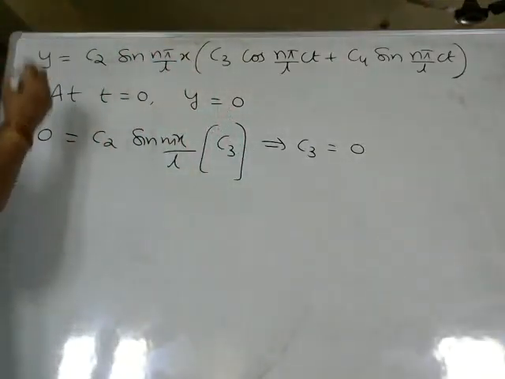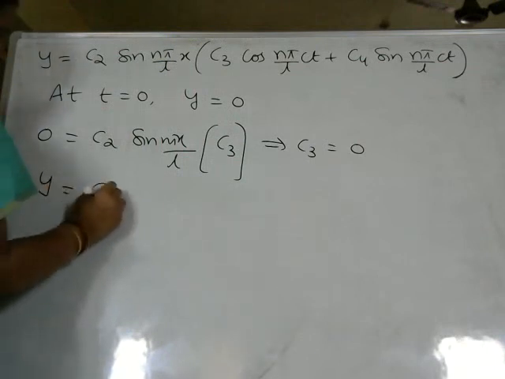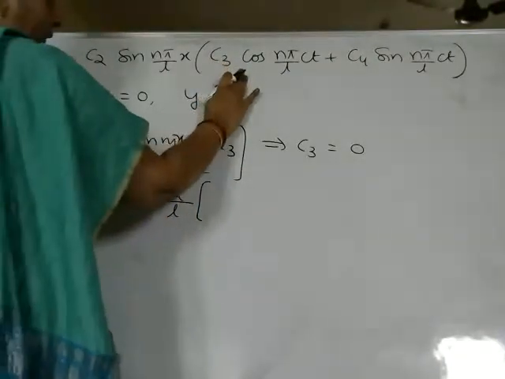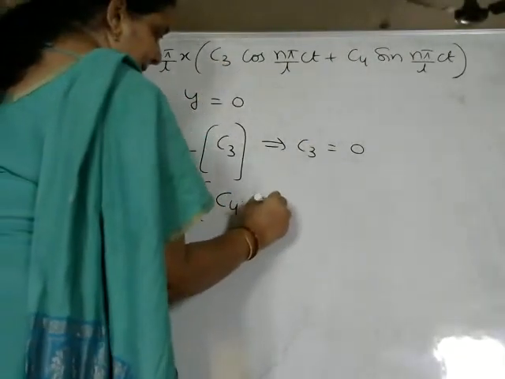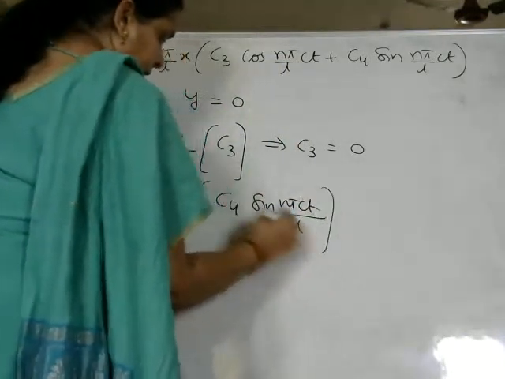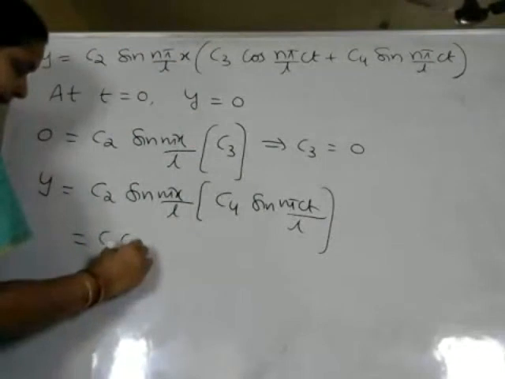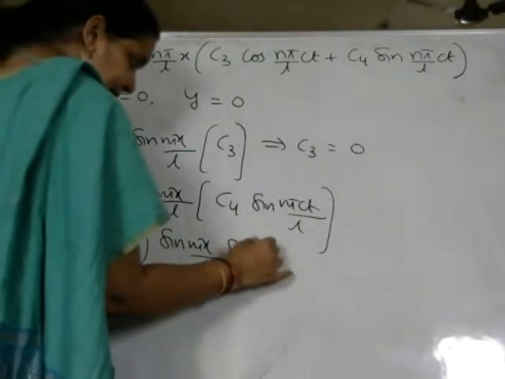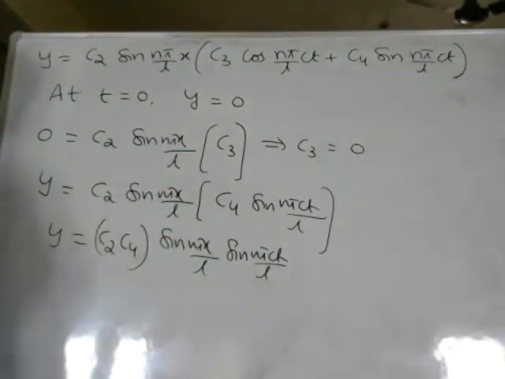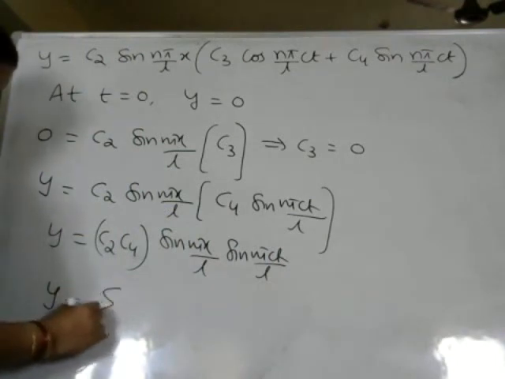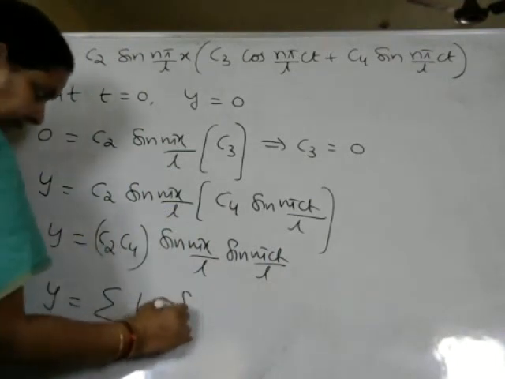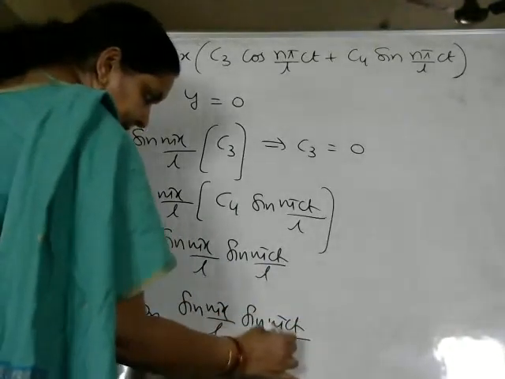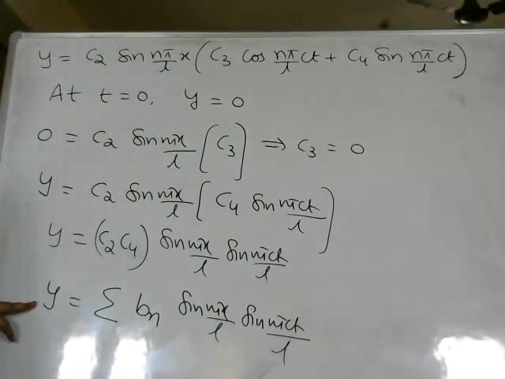So if we substitute C3 equal to 0, how does the value of y reduce? C2 sin(n pi x by L) into C4 sin(n pi ct by L). Now I'll join these two. C2 C4 we write as some other constant, sin(n pi x by L) sin(n pi ct by L). This is for all values of n from 1 to infinity, so we write it as sigma, with C2 C4 written as Bn, sin(n pi x by L) sin(n pi ct by L). So this is the value we get after substituting the third zero condition.